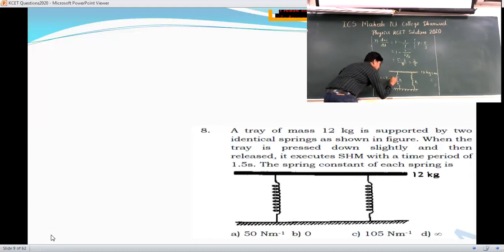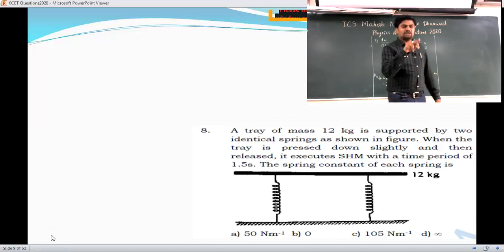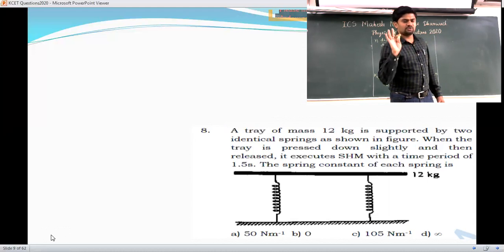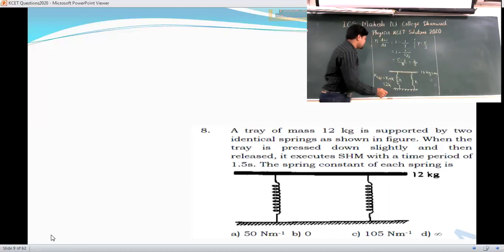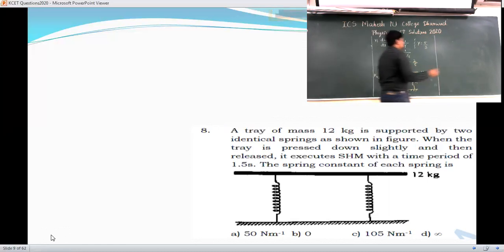So it is K plus K, as they are identical. So you are getting 2K. If they are connected in series, then it is K1 into K2 divided by K1 plus K2. That is the formula you use. But as they are connected in parallel, it is K plus K. Now, what is the formula you are using?